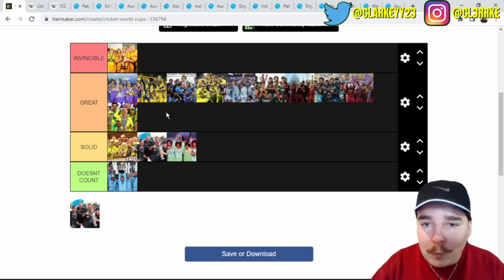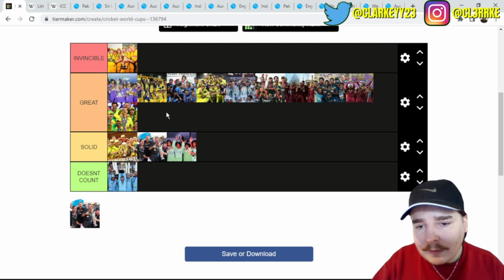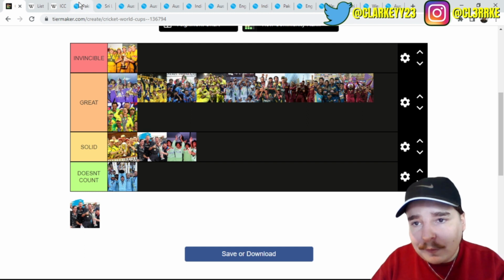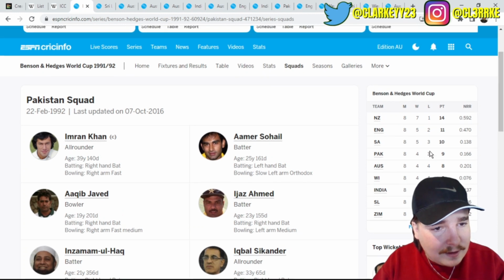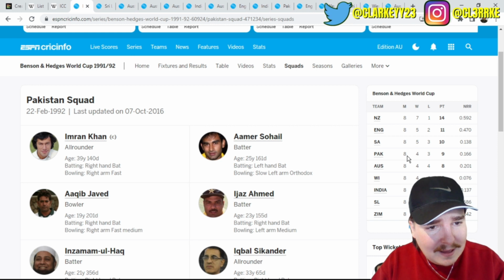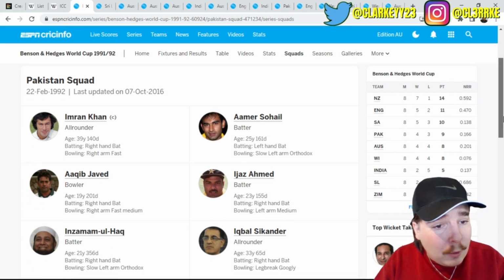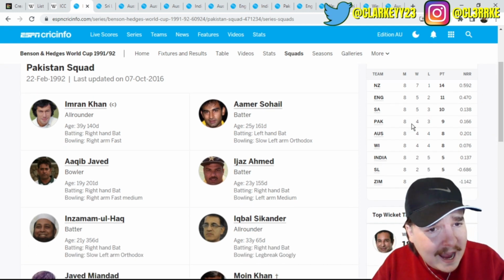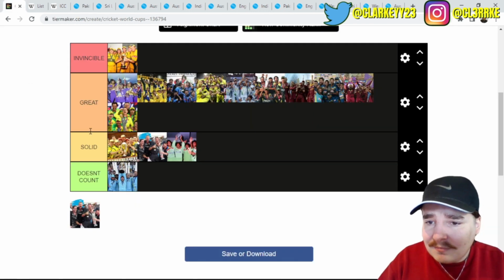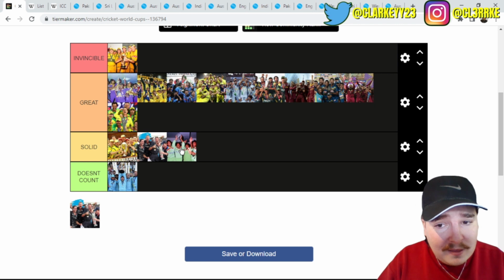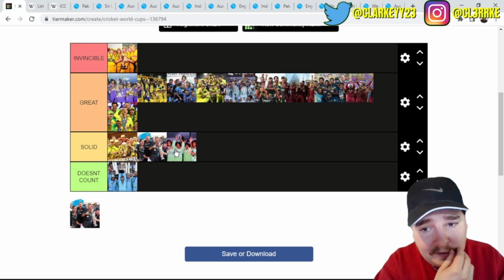That is every World Cup from 1992 ranked. Just before I do that, though, I did say I was going to check this squad, and that's my bad. So let's see. Yeah, they're not getting moved back up. They won 4 games, but lost 3 games. They finished 4th. Yeah, they can definitely stay there. What the heck? They can definitely stay there.